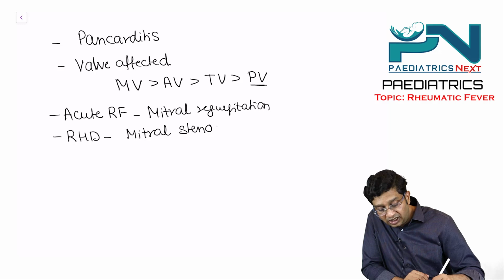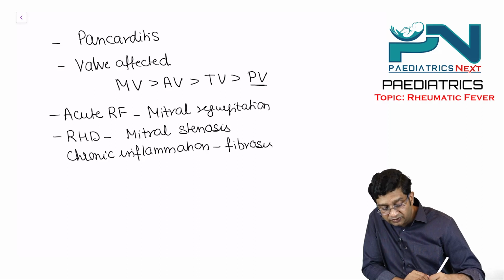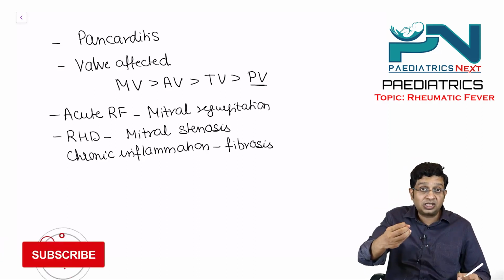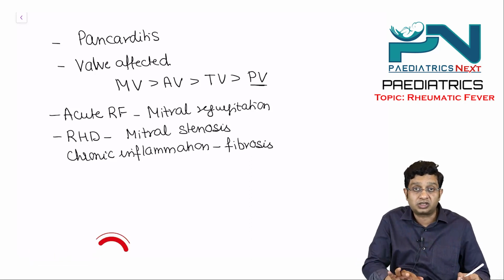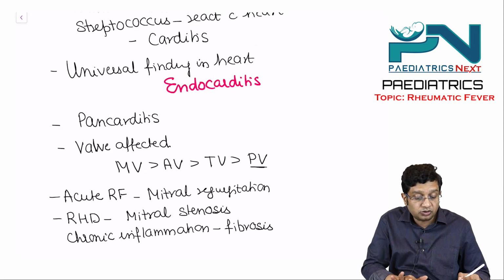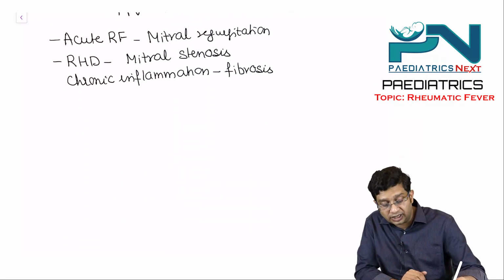Because rheumatic heart disease is chronic inflammation, and you can very well understand chronic inflammation always causes fibrosis. So if there is fibrosis of the mitral valve, it will result in mitral stenosis. So these are the points you need to remember in subclinical or clinical carditis.